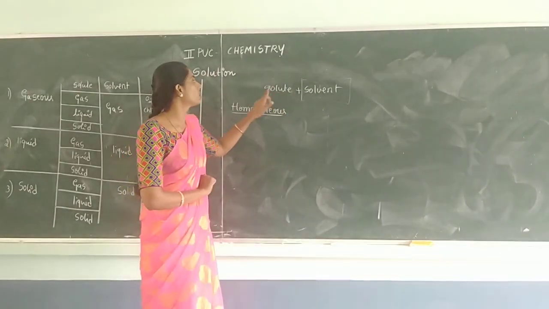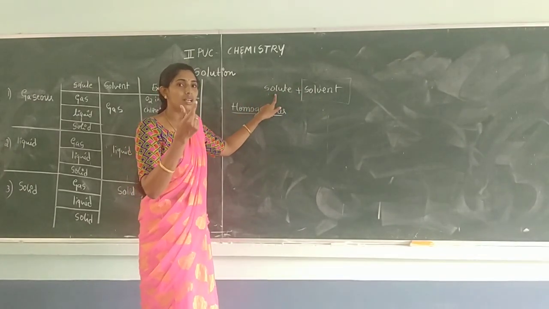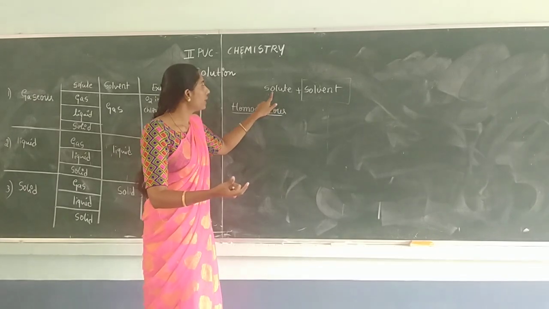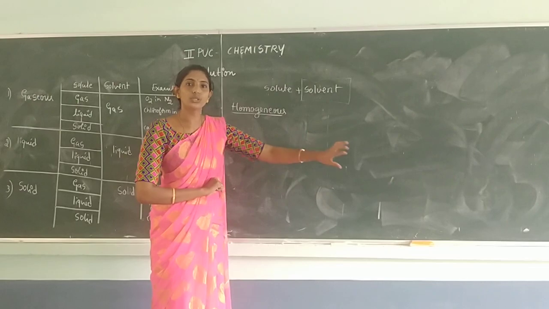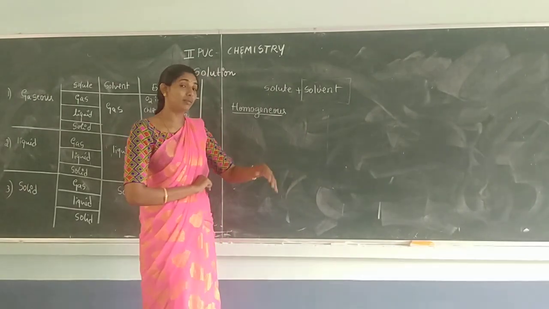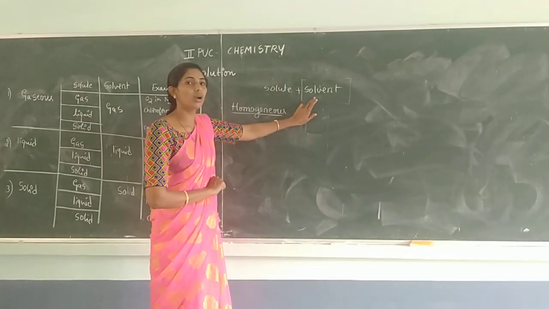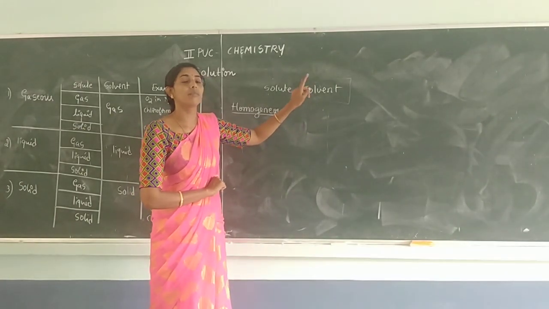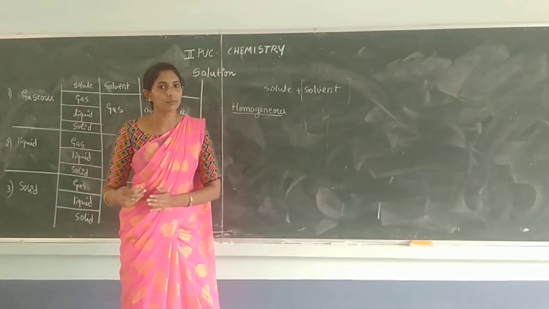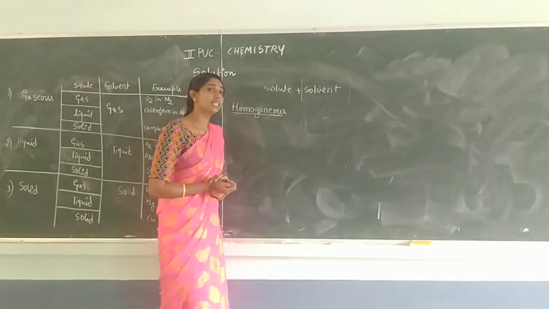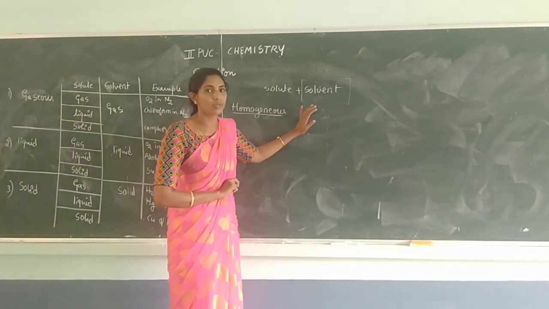So remember the relationship between the solute and solvent. Solute is the one which is present in the minimum quantity, and when it is added to the major quantity component, it undergoes what? Dissolution. It undergoes dissolution, and that means it is dissolving 100%. Whereas a solvent means what? Solvent is the one which is present in the major quantity, which has the capacity to dissolve the minimum quantity solute in it.